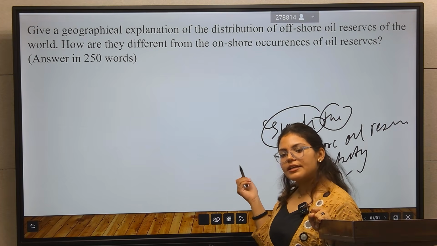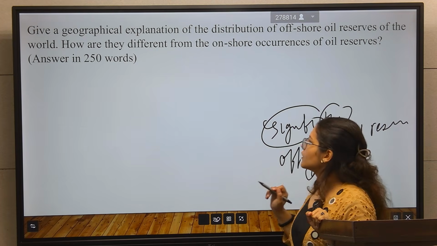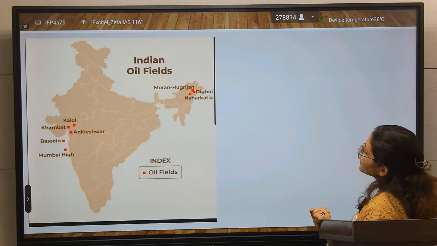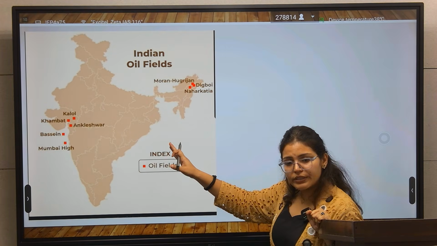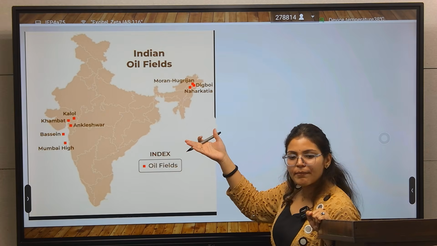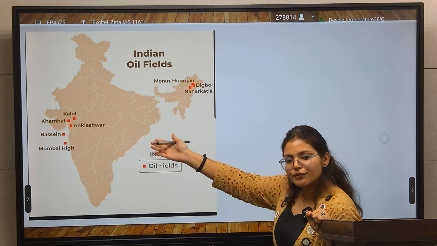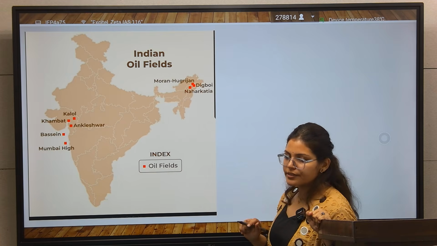So significance is the better conclusion here. After that there is another question. Here also you will make this India map. If you are left with space, make an India map and show the offshore and onshore oil reserves in India.